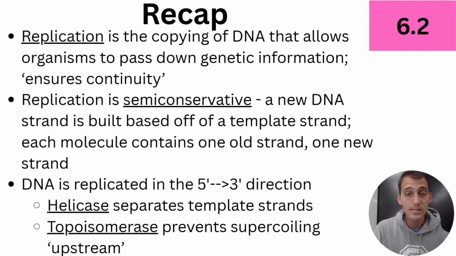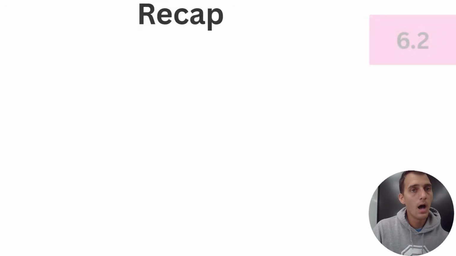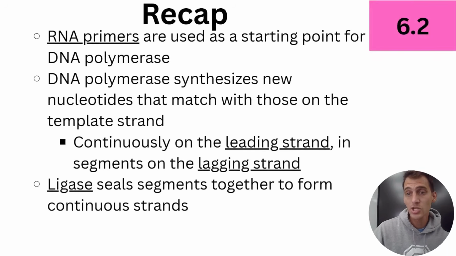But let's talk about these enzymes. What do they do? Helicase is the enzyme that's going to separate out the template strands, split up that double helix. Topoisomerase is the enzyme that's going to prevent what's called supercoiling, making sure it doesn't get too twisty upstream of the replication fork, basically where those two strands are being separated. Before DNA polymerase makes a new DNA strand, primers need to be placed by an enzyme called primase as a starting point for DNA polymerase. It can't bind to the template strand without a primer. Then DNA polymerase synthesizes new nucleotides. It adds an A for every T, a G for every C, and so on, matching the template strand based on the base pairing rules.